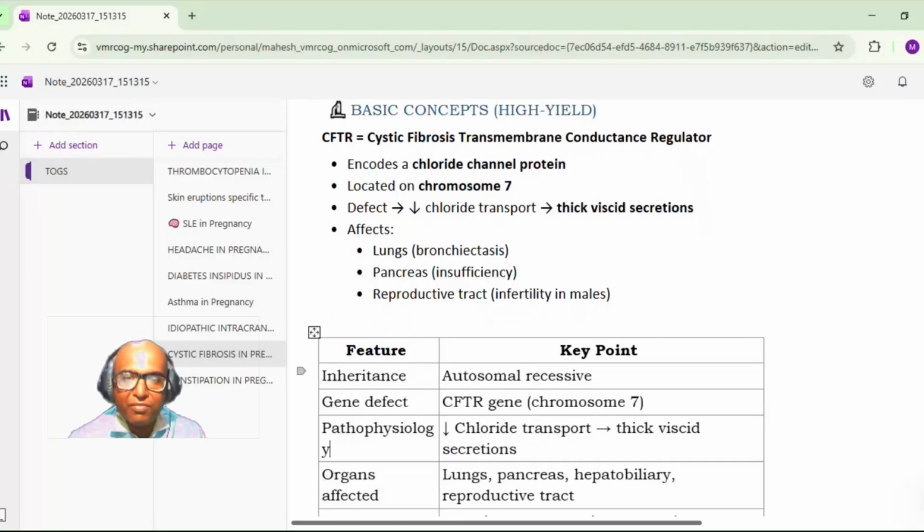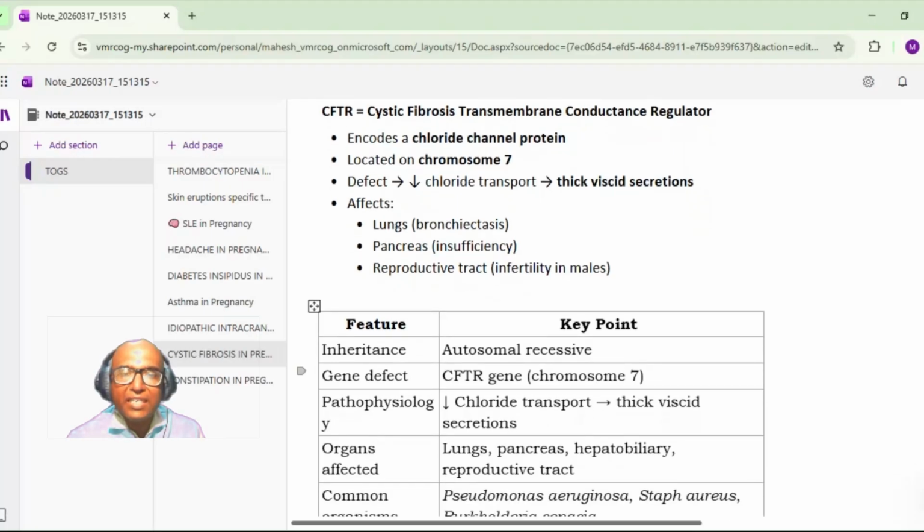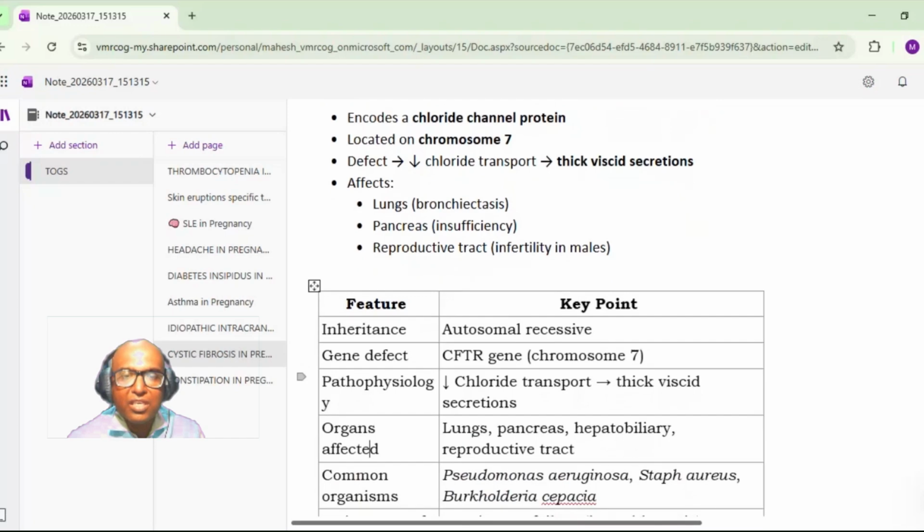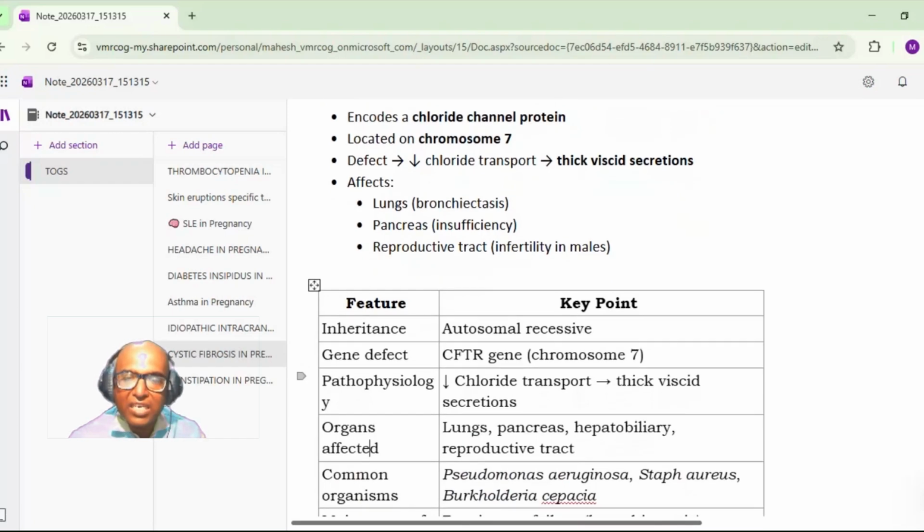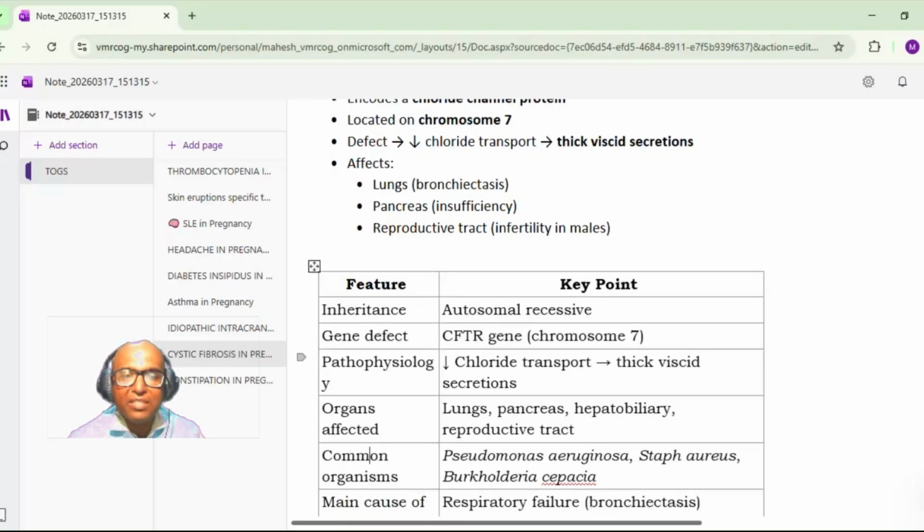So the CFTR gene, which is located on chromosome 7, is defective. Then it decreases the chloride transport. That leads to the thick viscid secretion. Organs which are mainly affected are the lungs, pancreas, hepatobiliary, and reproductive tract. So you will have symptoms related to these systems. And infections are common in these patients.